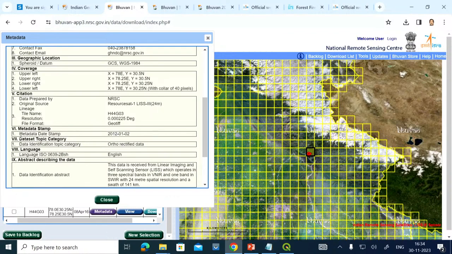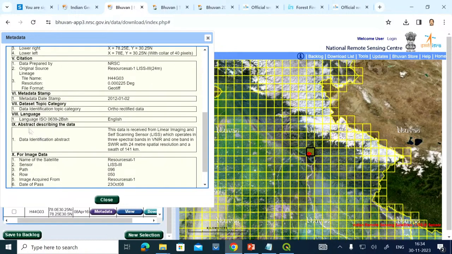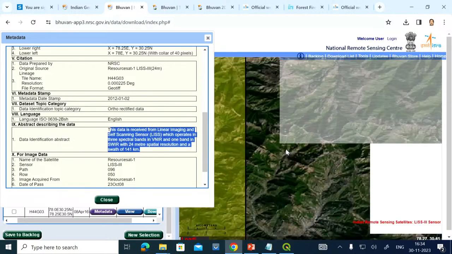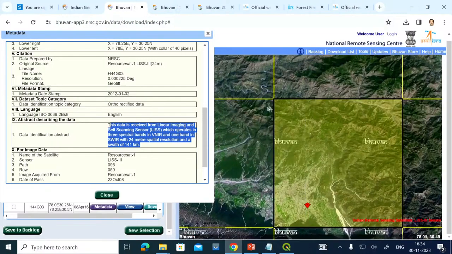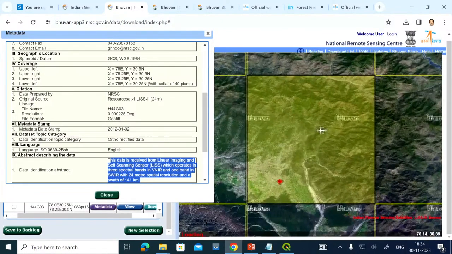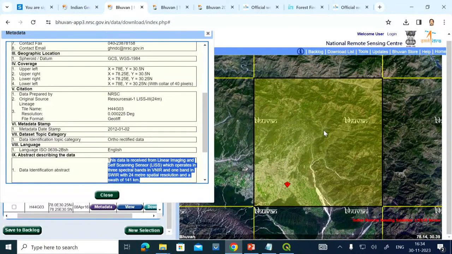You can see here 2/1/2012, and then data set, topic category, ortho rectified data, ISO language is English, abstract. This data is received from the linear imaging and self scanning sensor which operates in 3 bands of VNIR and 1 band in SWIR with 24-meter resolution and a swath of 141 kilometers. From that data set, this satellite data tile has been created. But you just remember, the data here is not 141 kilometers in one tile. In this Bhuvan portal, it has been clipped, the chips have been kept, and one chip is around 25 by 25 kilometers.